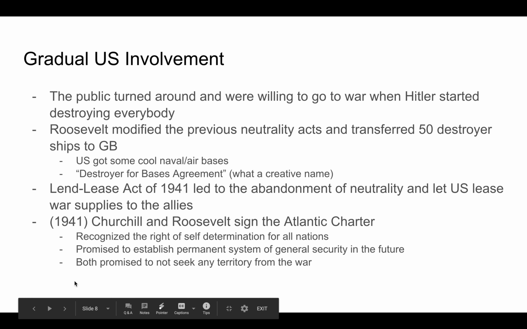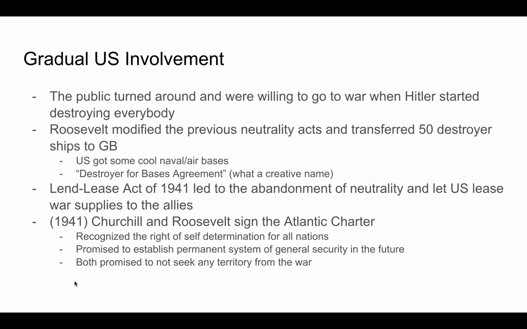Gradual U.S. involvement. The public turned around and were willing to go to war when Hitler started destroying everybody. Roosevelt modified the previous neutrality acts and transferred 50 destroyer ships to Great Britain. And in return, the U.S. got some cool naval and air bases. This is called the Destroyers for Bases Agreement. It's a really creative name.